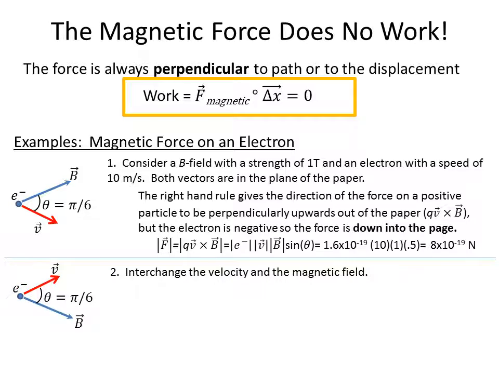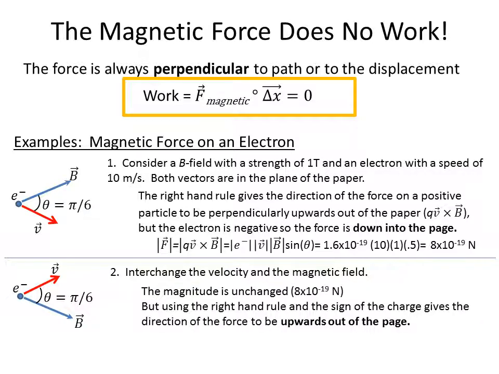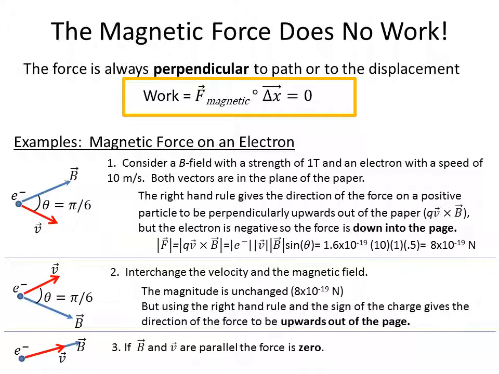In our second one, we interchange the velocity and the magnetic field. Same angle between them, so the magnitude is unchanged. It's still 8 times 10 to the minus 19th. But using the right-hand rule, the sign of the charge gives our directional force to be out of the page, because v cross B would point into the page, but now it's a negative particle, so it flips it around out of the page. And lastly, we look at the case where the velocity and the B field are parallel, so of course the force is 0. That's it.